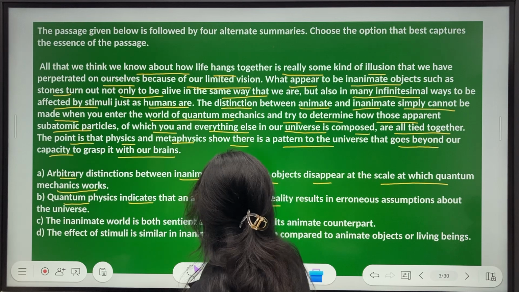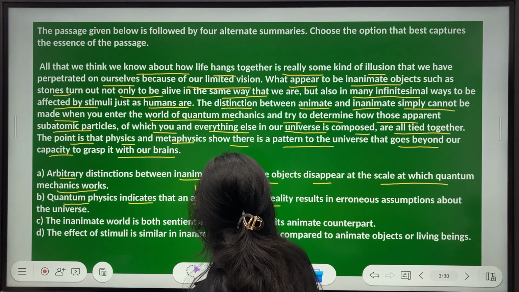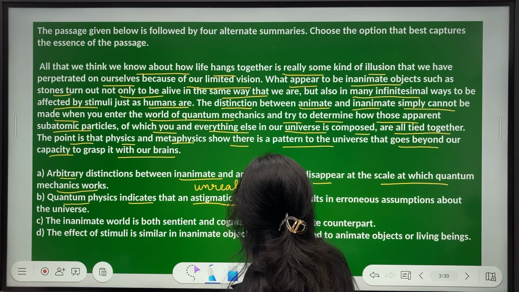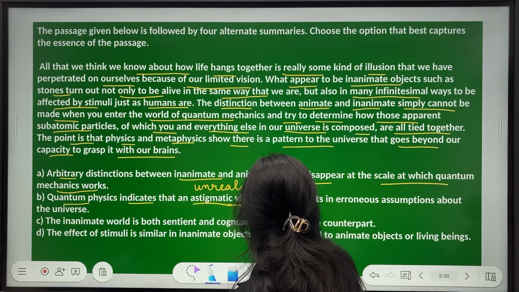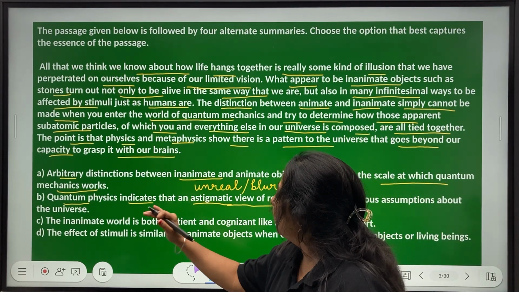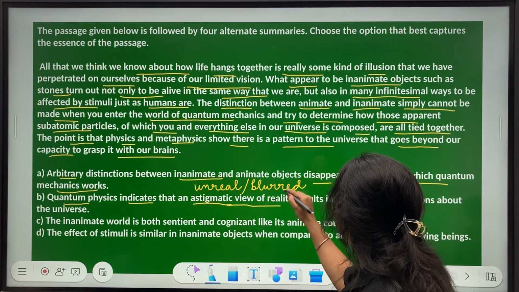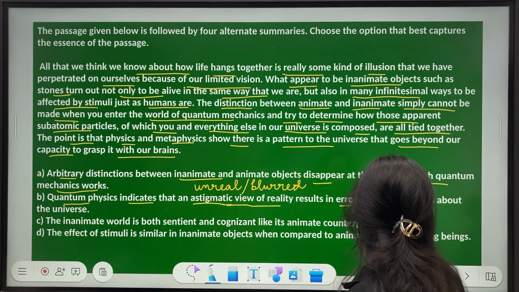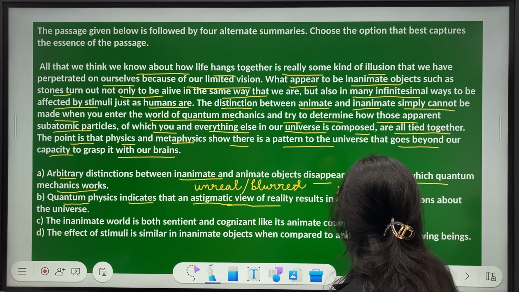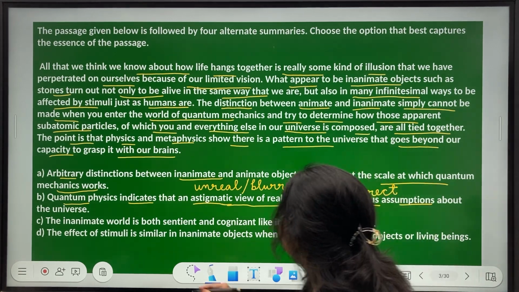This is not very accurate, this is just to give you an understanding, which means unreal, or something that is foggy or blurred. A blurred view of reality. So quantum physics indicates that an astigmatic view of reality, meaning an unreal or blurred view of reality, results in erroneous assumptions. Erroneous is incorrect. Incorrect assumptions about the universe.